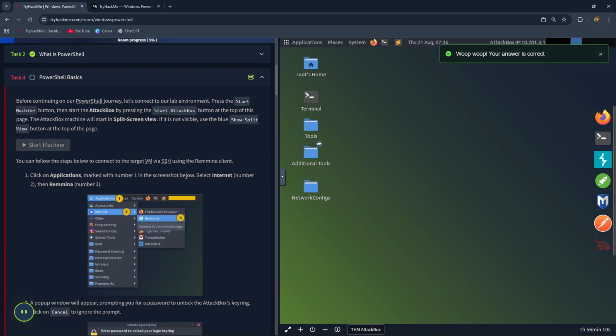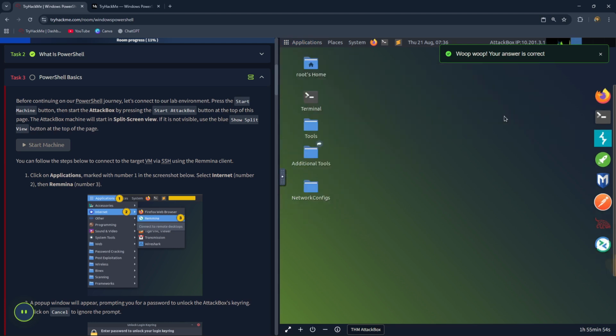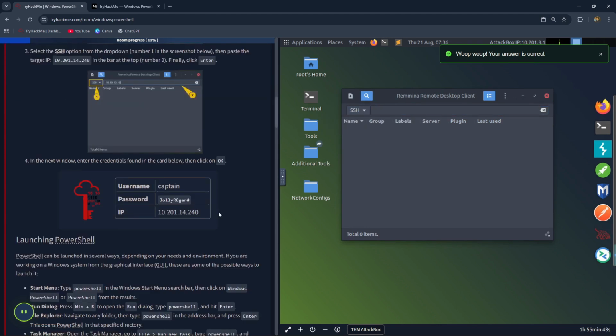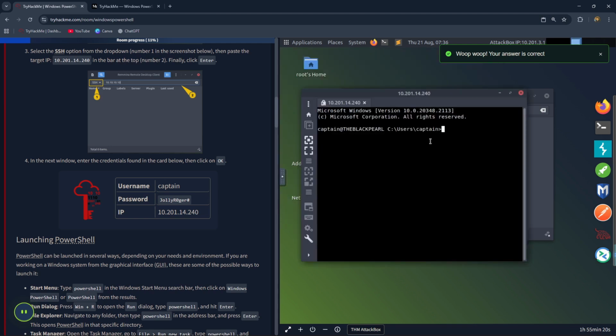I've already started my attack box and my machine. Firstly, click on Applications, Internet, Remmina. Click on Cancel. Make sure this says SSH. These are the credentials you need to log in with. Let's type that in. Now we're in. To start PowerShell, type in PowerShell.